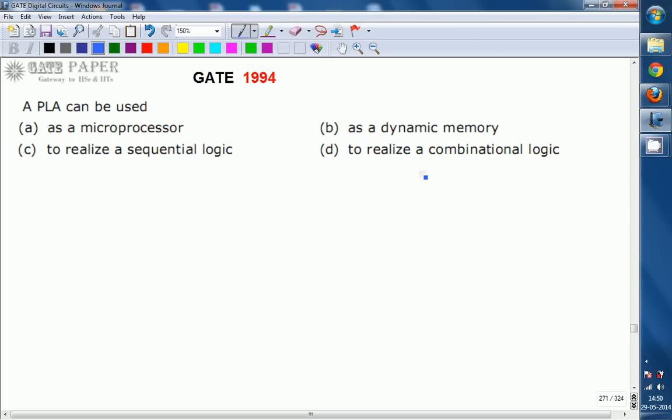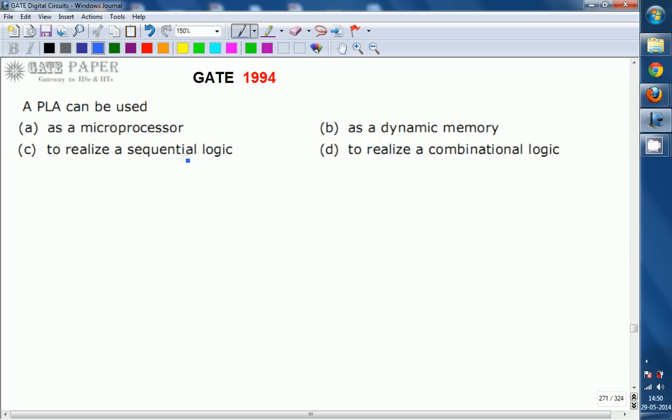Hello, we are discussing the GATE 1994 ECE paper, and this question is related to digital circuits. A PLA can be used A, as a microprocessor, B, as a dynamic memory, C, to realize a sequential logic, D, to realize a combinational logic.